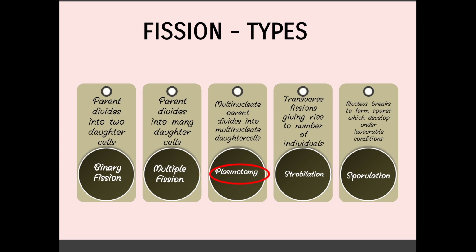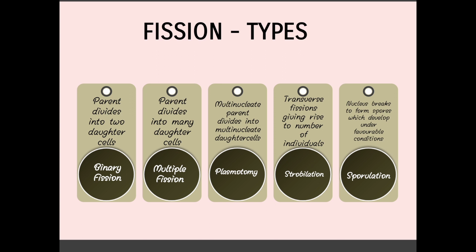And then plasmotomy. We will learn about it in the next slides. Here the parent has multiple nuclei, and these get divided and incorporated into the daughters in the form of multinucleate daughter cells. That is known as plasmotomy. And then strobilation. It is common in Aurelia, where a small fission occurs in the transverse region, and the fission gives rise to a new individual. That is known as strobilation. I will explain in depth in the next slides.